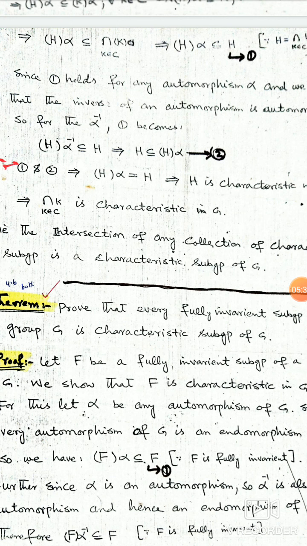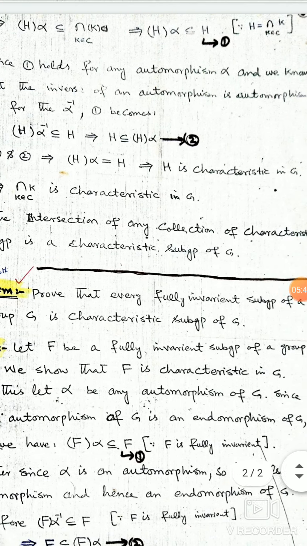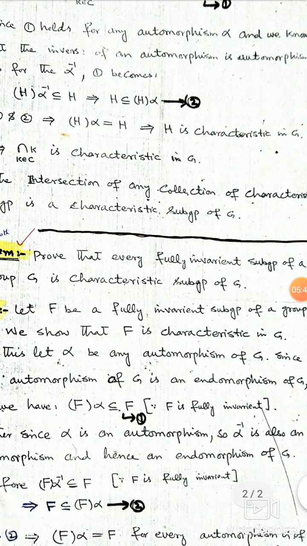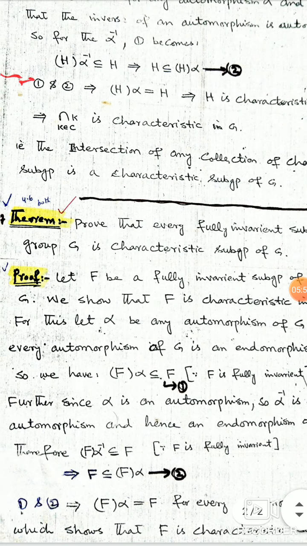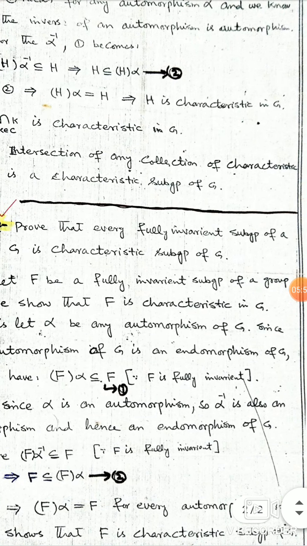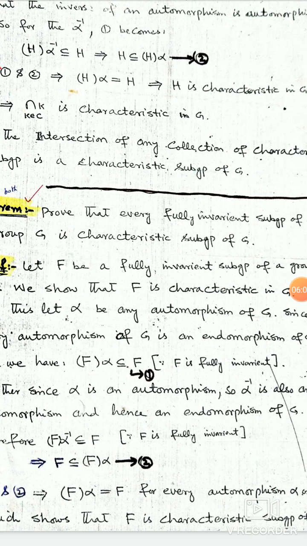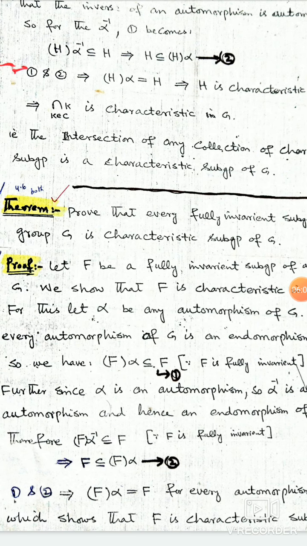From 1 and 2, this implies that H under alpha is equal to H. This implies that H is characteristic in G, but H is equal to the intersection of all the K belonging to C, which is characteristic in G. So it means that the intersection of any collection of the characteristic subgroups of G is a characteristic subgroup of G.